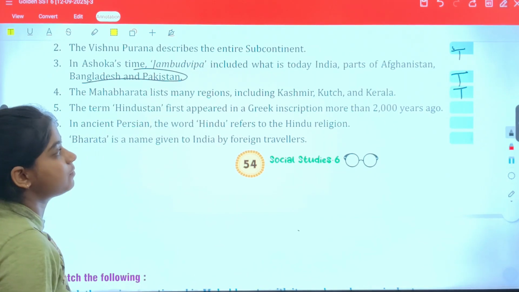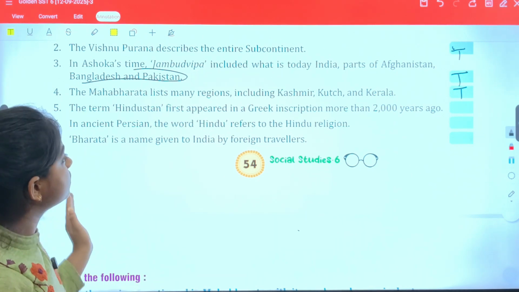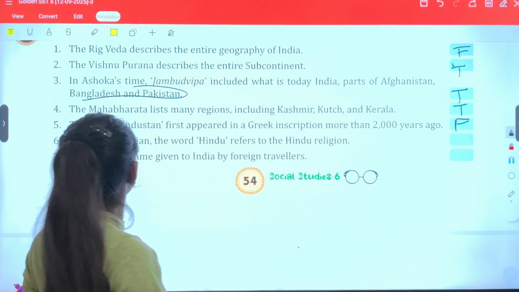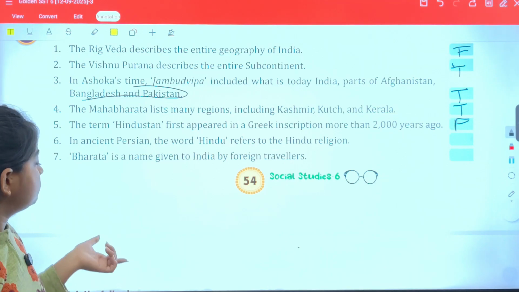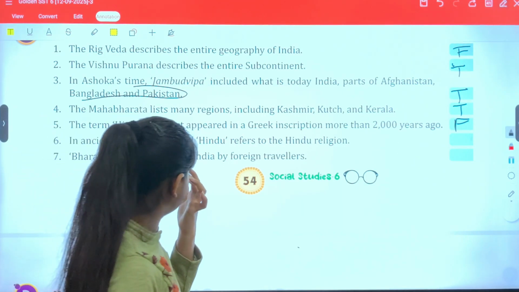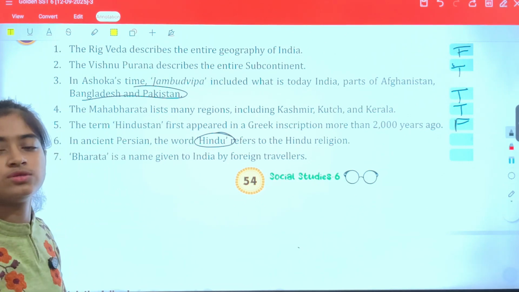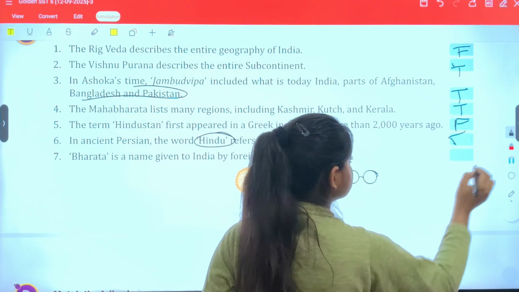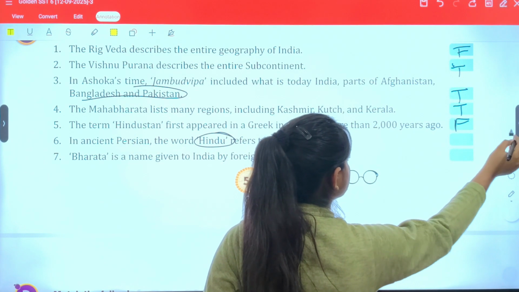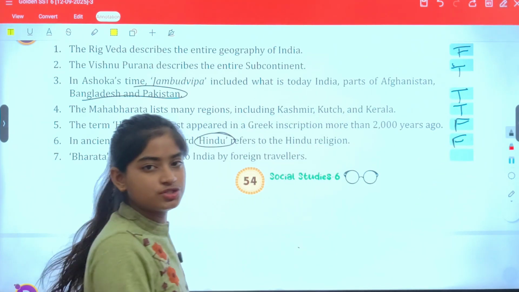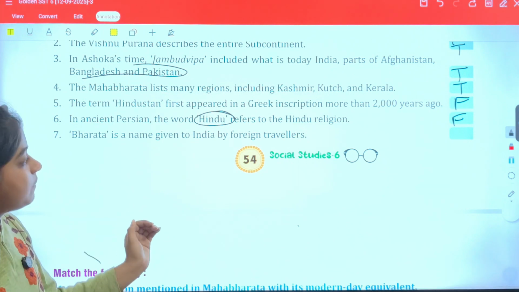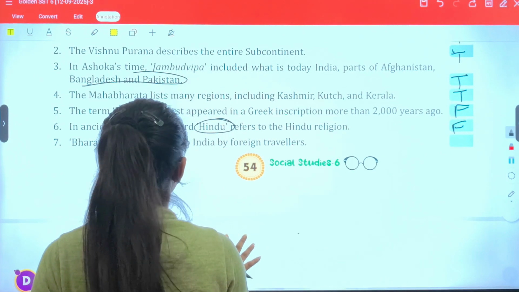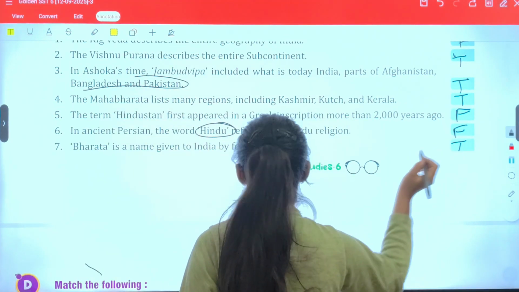Okay, the term Hindustan first appeared in the Greek inscriptions more than 2000 years ago. No, this is false. In ancient Persia, the word Hindu refers to the Hindu religion. They are saying that the term Hindustan refers to the Hindu religion. Okay, so this is not good. This is just a Persian inscription. Bharat is a name given to India by foreign travelers. Wrong. India is given to. Okay, here India should become.